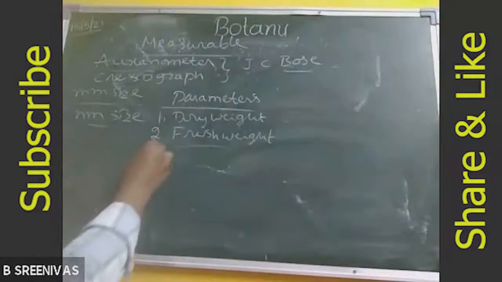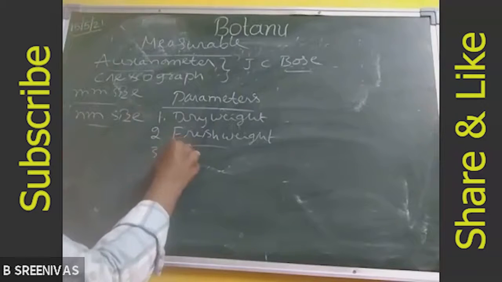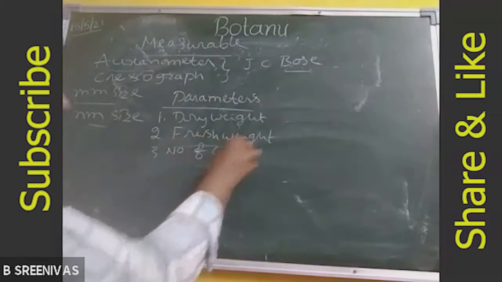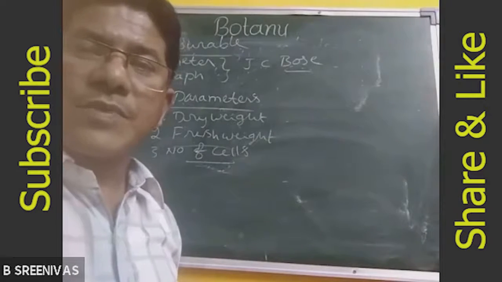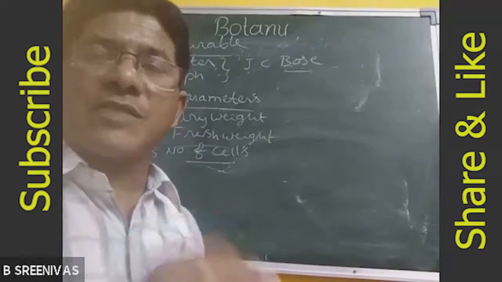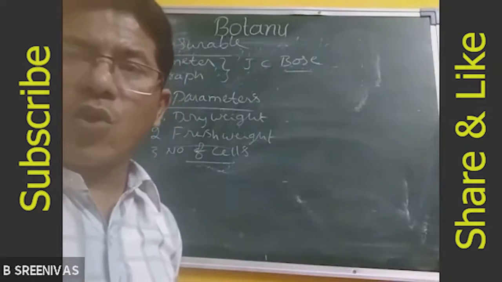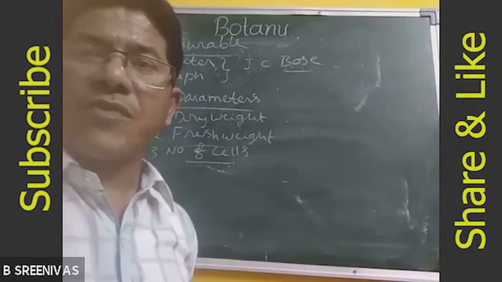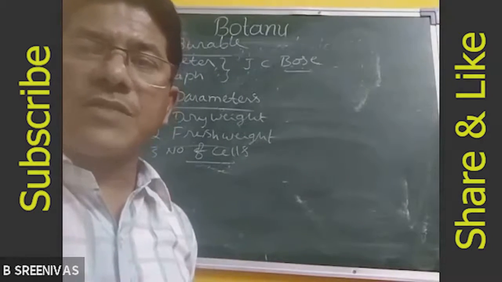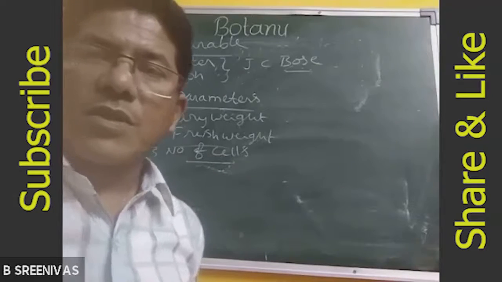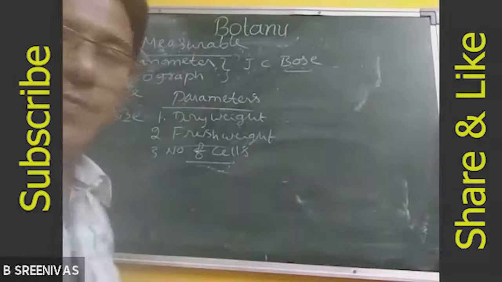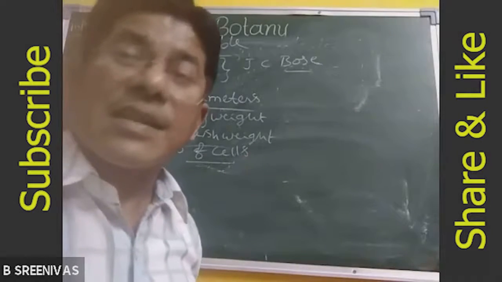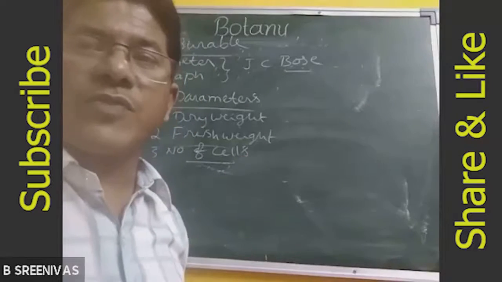And then number of cells. It is very important. Growth includes number of cells and size of the cell. Growth is the result of increasing the number of cells, and increasing the size of the cell also causes the growth.